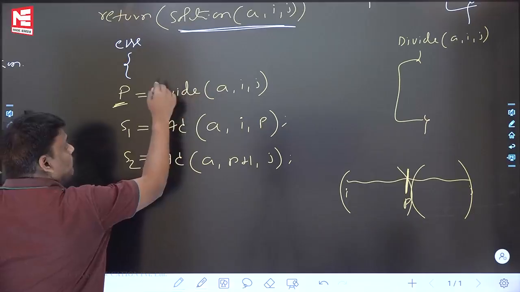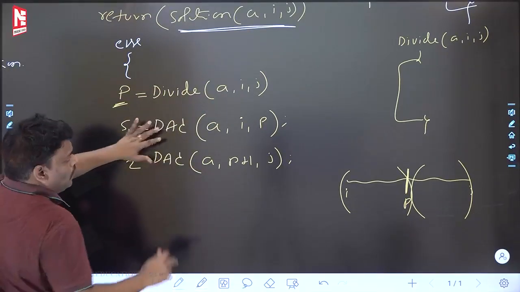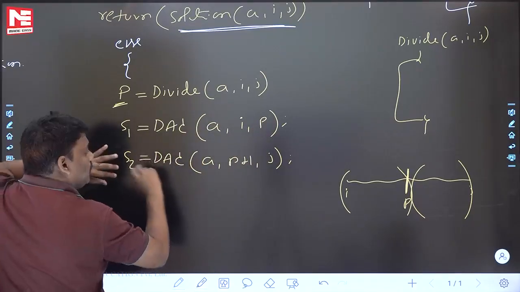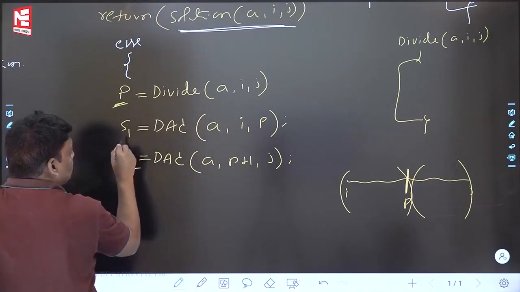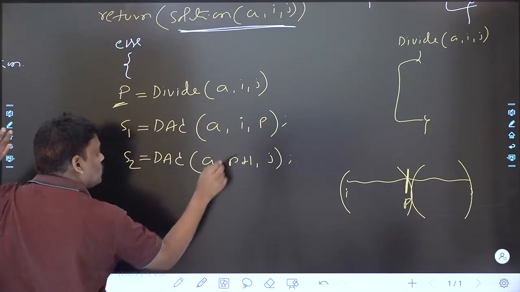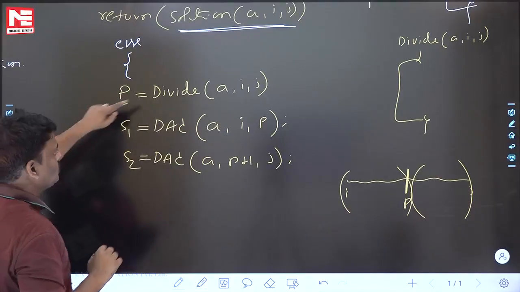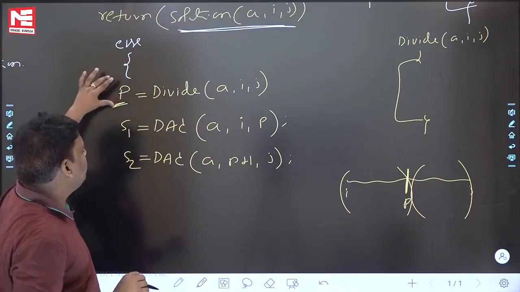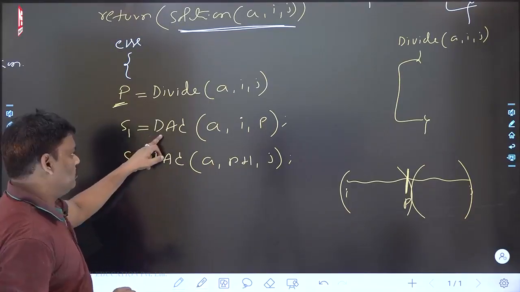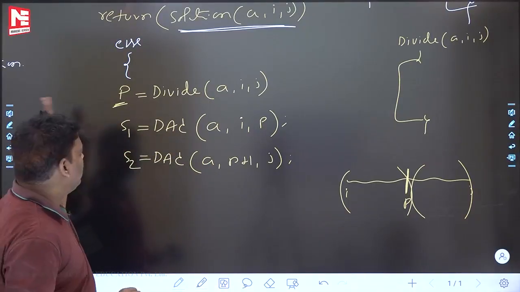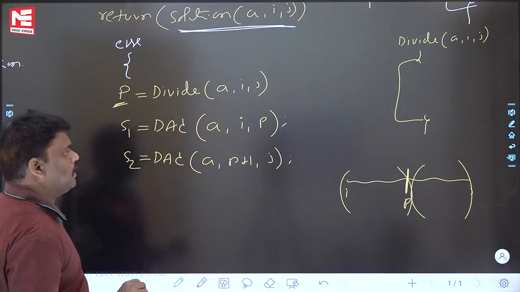This divide function divides the given problem into two subproblems. On the left also apply recursion, on the right also apply recursion. So using recursion I am done. The left problem answer I got is S1. Using recursion I did the second part also. The second part answer is S2. Divide is saying that with respect to P I will divide, into two parts. The left part is complete, you got the S1 answer. The right part also you complete, you got the S2 answer.